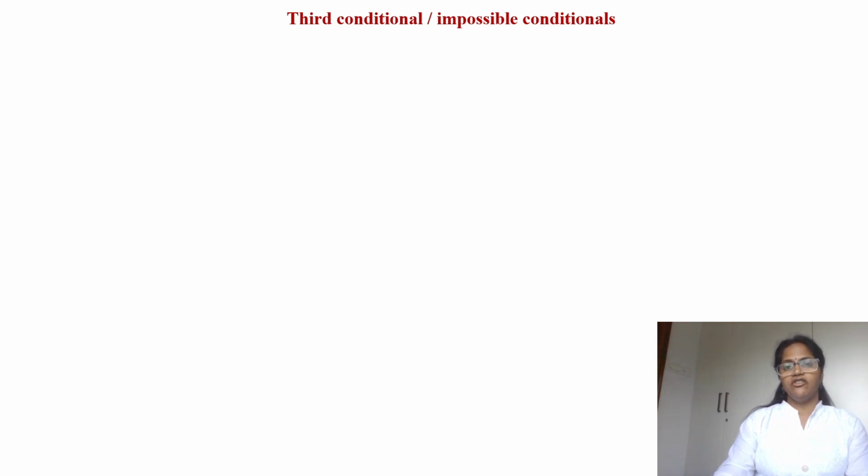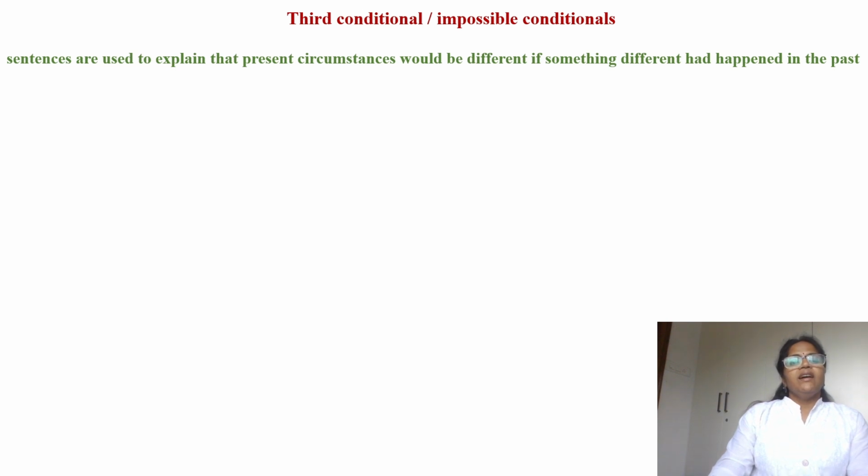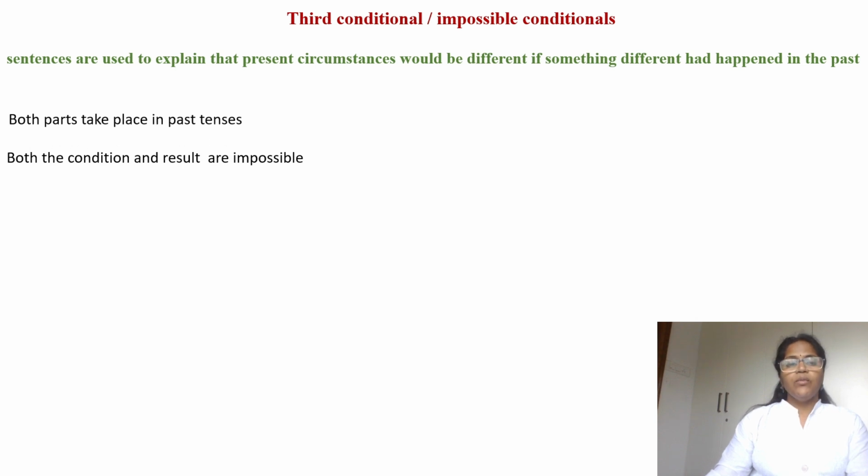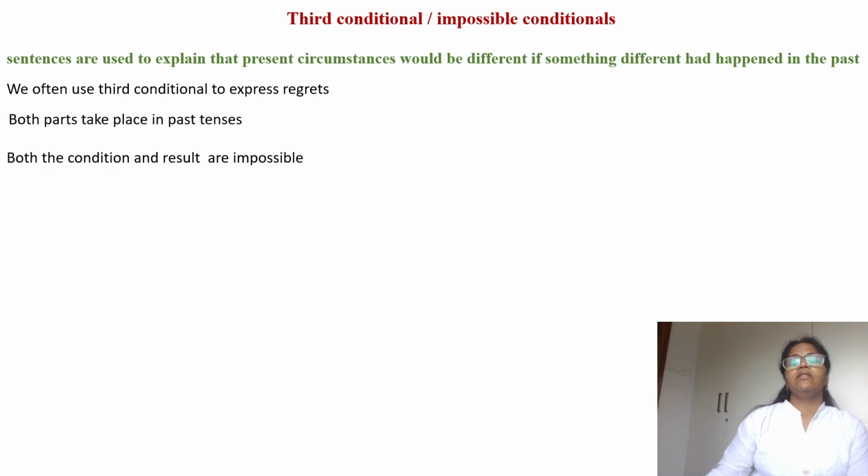The name itself suggests the fulfillment of this condition is impossible. Okay. These kinds of sentences are used to explain that present circumstances would be different if something different had happened in the past. Both the condition and results are impossible. Both parts take place in past tense. We often use third conditional to express regrets.